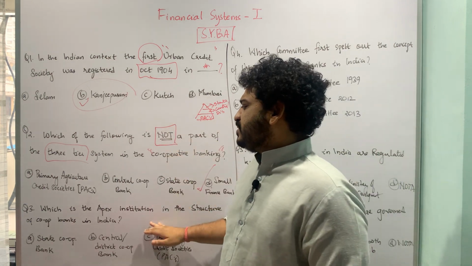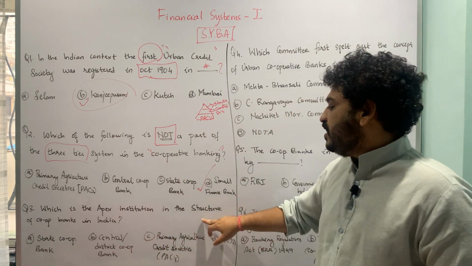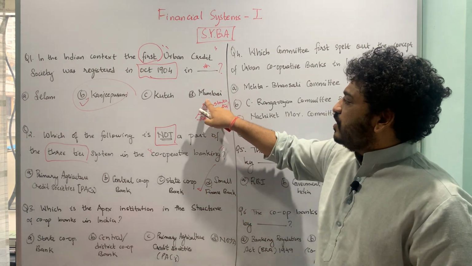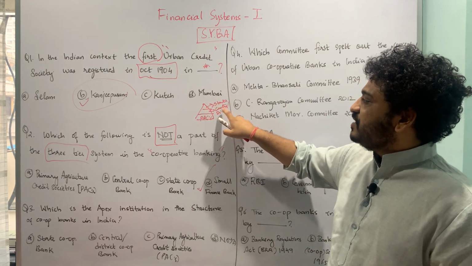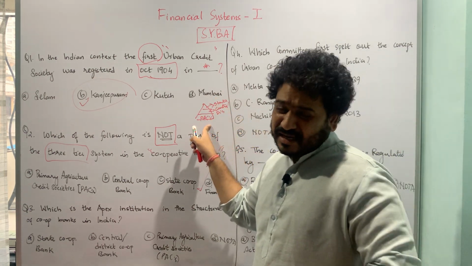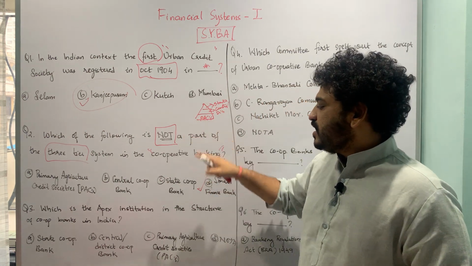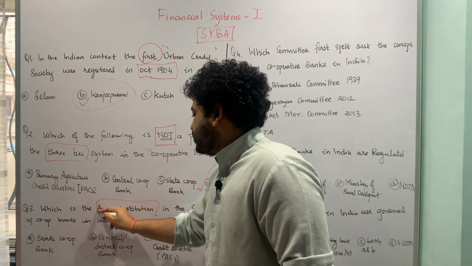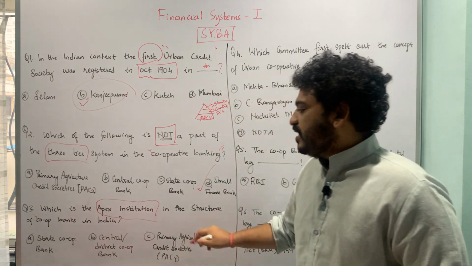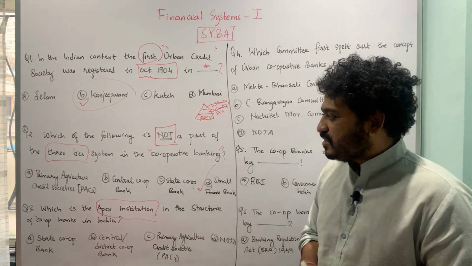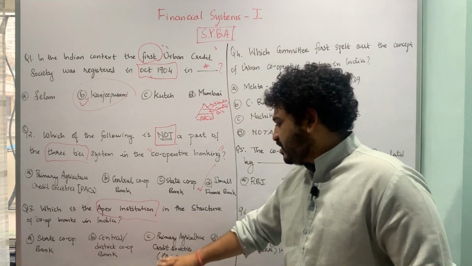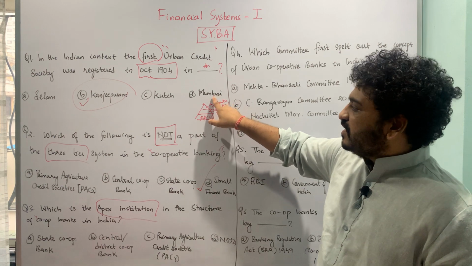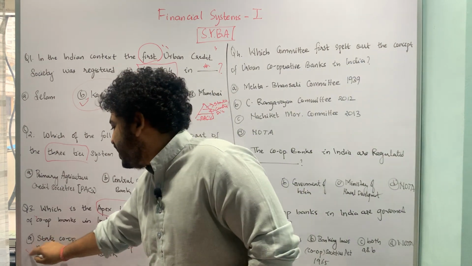Let us now move to the next MCQ, which is asking which is the apex institution in the structure of cooperative banking in India. Here I have drawn the structure. At the top we have state cooperative banks, in the middle central or district cooperative banks, and at the grassroots level primary agricultural credit societies. The options are A. state cooperative banks, B. district or central cooperative banks, C. primary agricultural credit societies, and D. none of the above. The correct answer is state cooperative banks, option A.